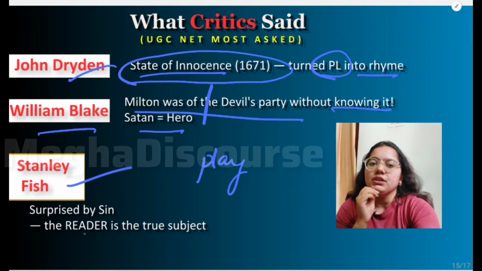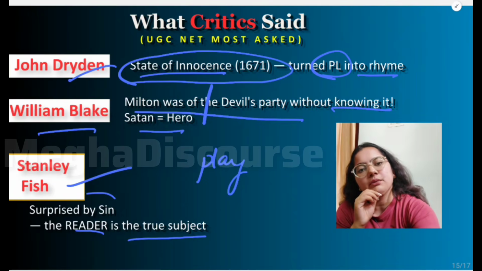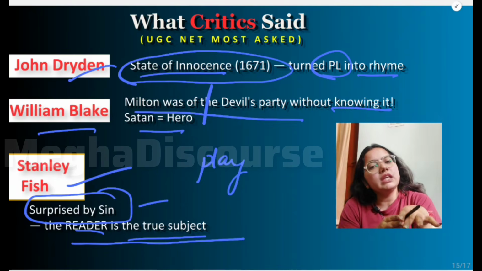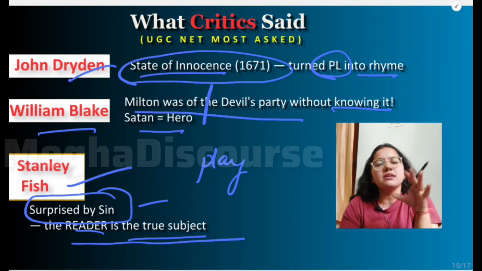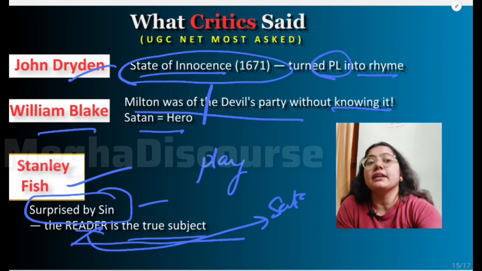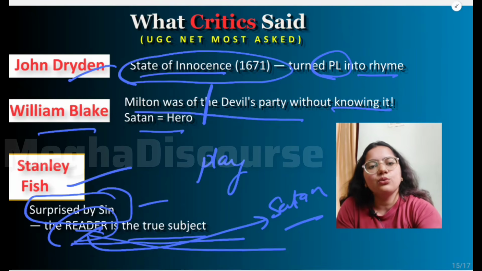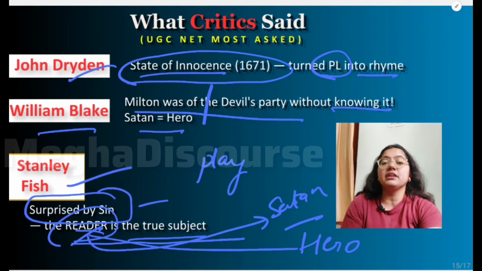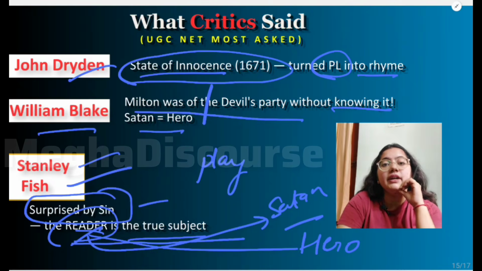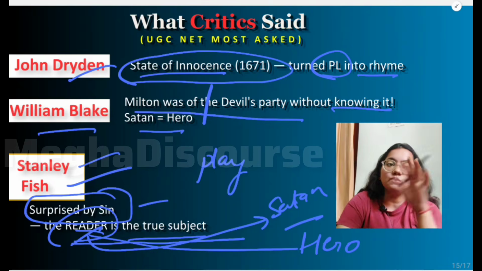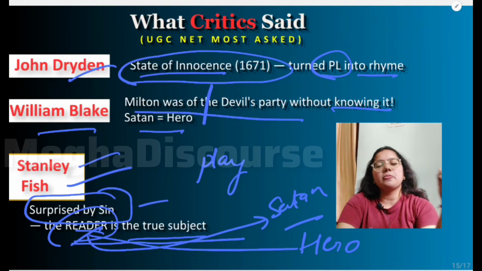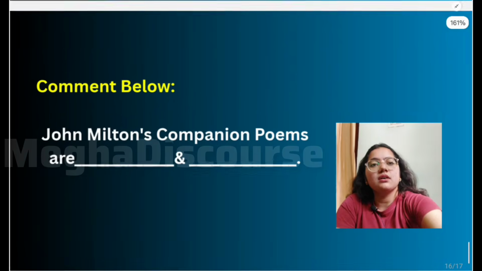And Stanley Fish, the reader is the true subject. In the work The Surprised by Sin, he says that the reader is the true subject because there was this Eve who fell into the trap of Satan. Similarly, the reader also falls into the trap of this Satan, that Satan is the hero. But it is the reader who is the real hero here. Basically, reader response theory. That is why we read Stanley Fish in reader response theory, right? So these are the three critics you have to remember, and please explore a bit more if you want to go into some depth.